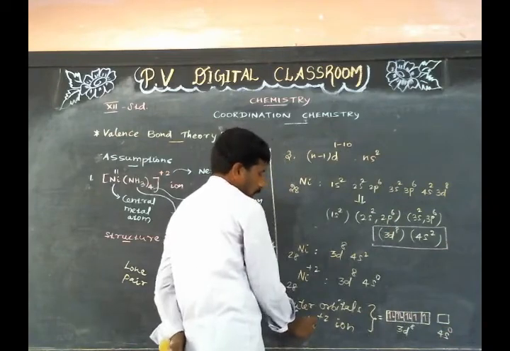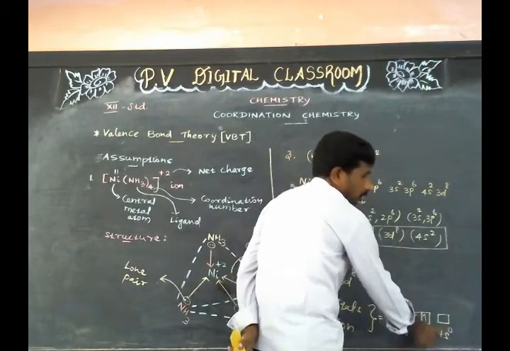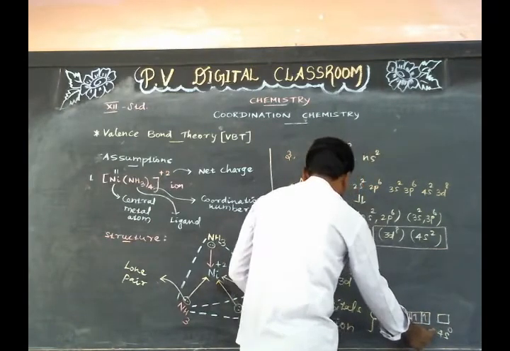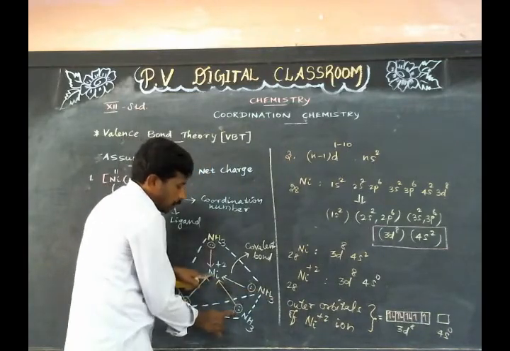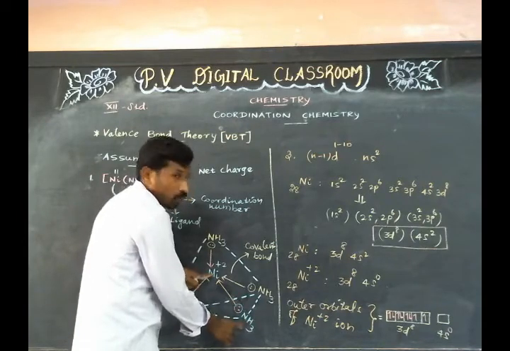At this stage, the Ni2+ ion has only one vacant orbital. By using this vacant orbital, the Ni2+ ion can accommodate only one electron pair donated by one ligand.